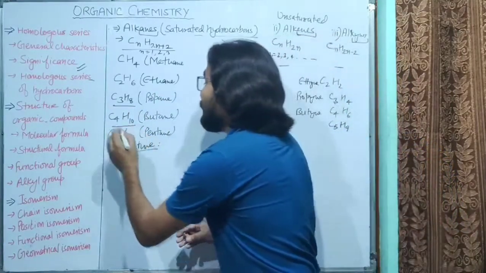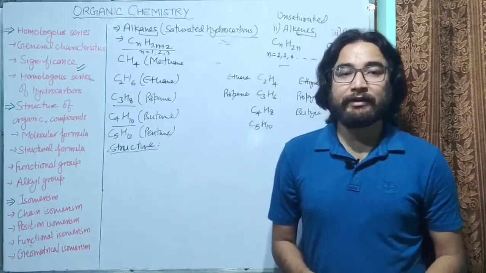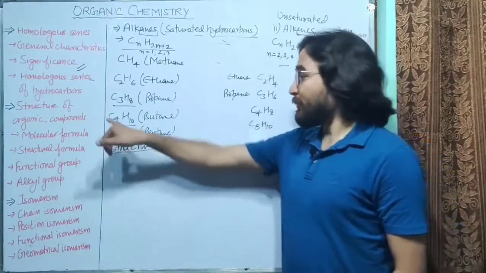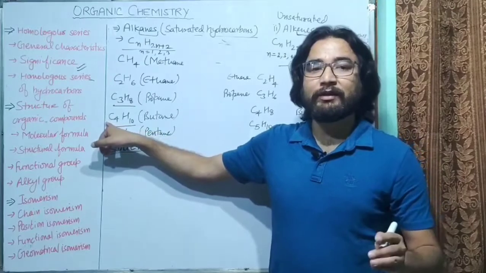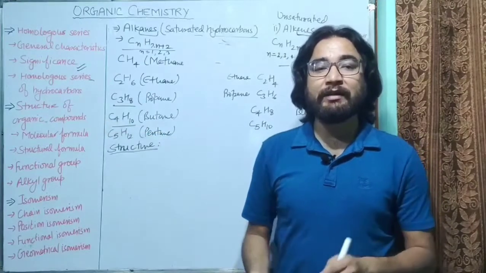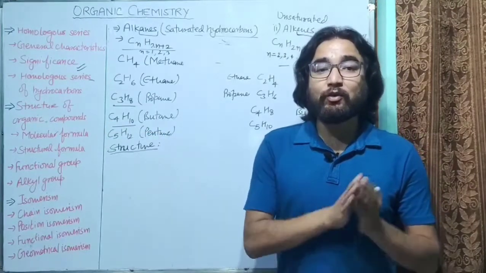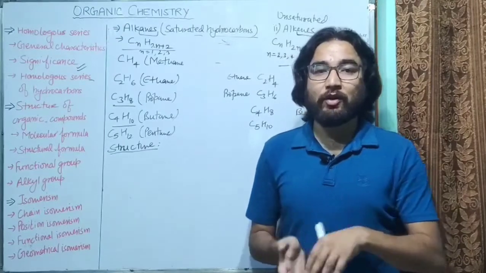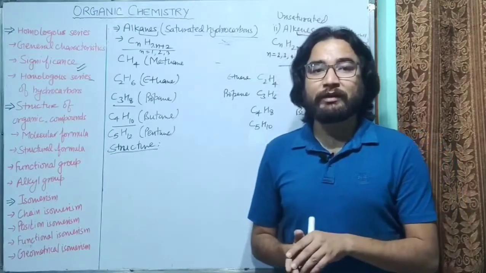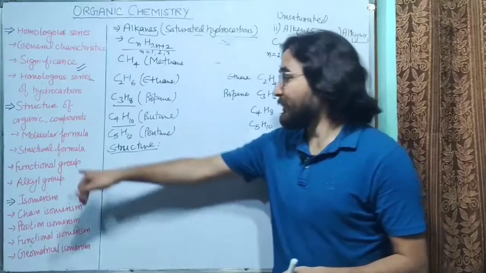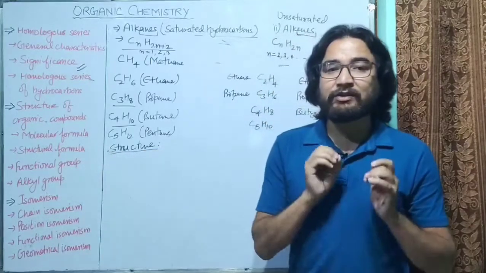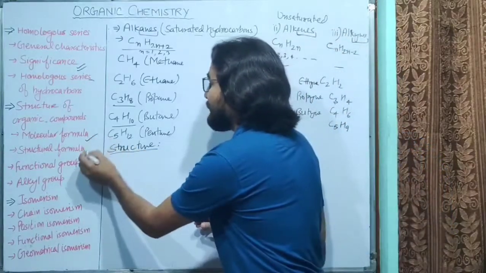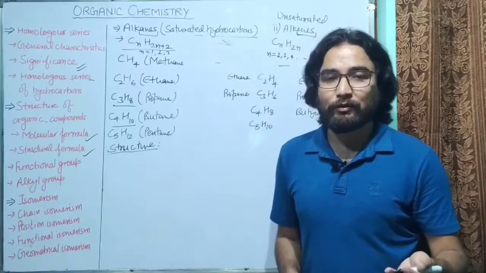If there are 4 carbon and 10 hydrogen atoms, so it will be butane. So from this, the only information that we get is there are 4 carbon atoms and 10 hydrogen atoms, but we don't know how these carbon atoms are arranged, or we don't know how these hydrogen atoms are attached to the carbon atoms. So for that, we have structural formula. So molecular formula is clear to you. We already know about the molecular formula.